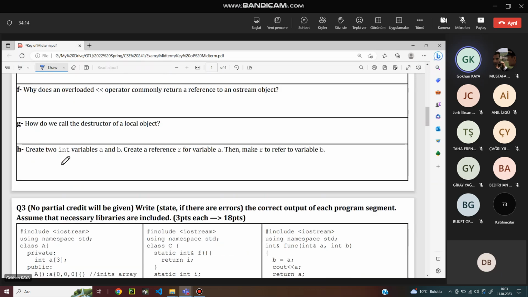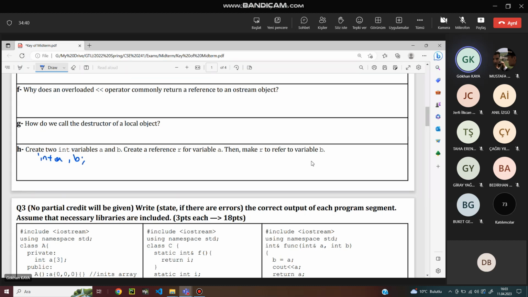Create two int variables, a and b. Create a reference r for variable a, then make r refer to variable b. So let's create two integers, a and b. That's the first step.